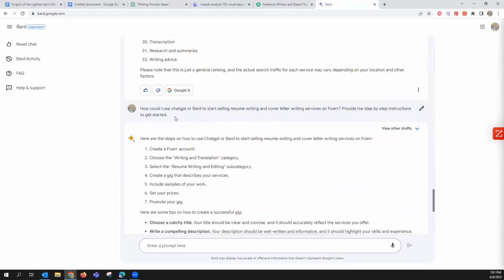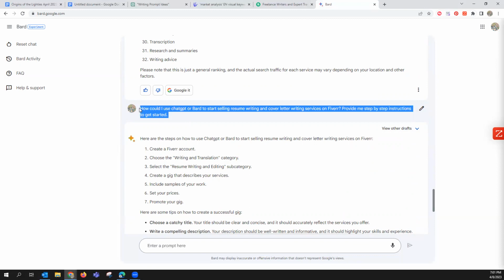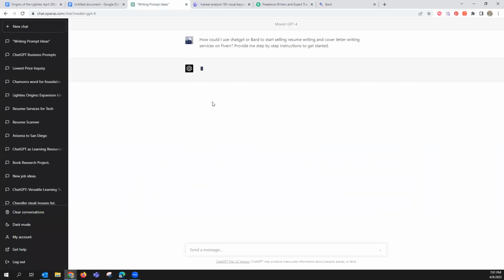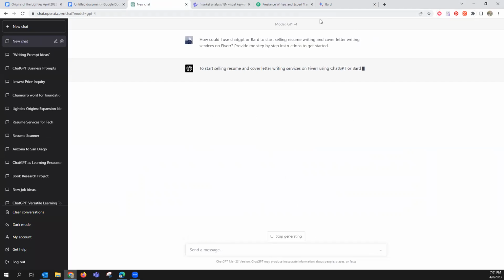So this is how quick it was, right? And I want to show you guys an example. Without this other context, I'm just going to use this information and we're going to go into ChatGPT. And I'm going to use 4, right? This is the most advanced one. Let's paste and then let's see. So you guys just saw how fast the other one spit it out.